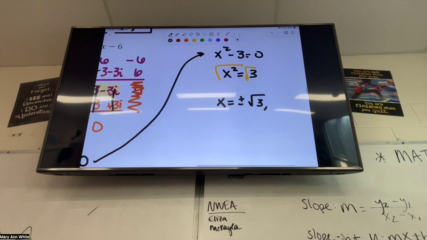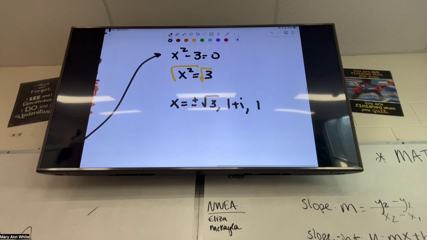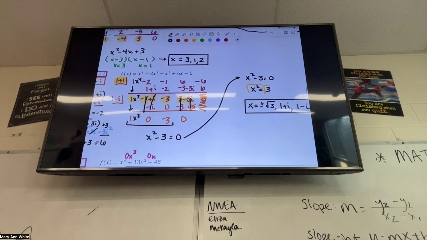And then the other thing you don't want to forget are the i's that we just did. So 1 plus i and 1 minus i. And those are all my possible zeros for this problem.